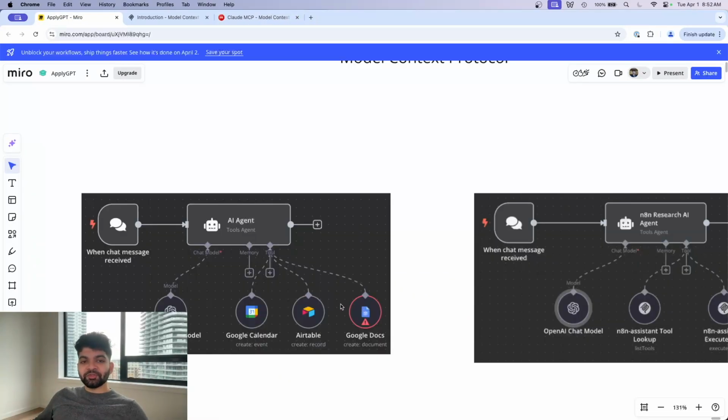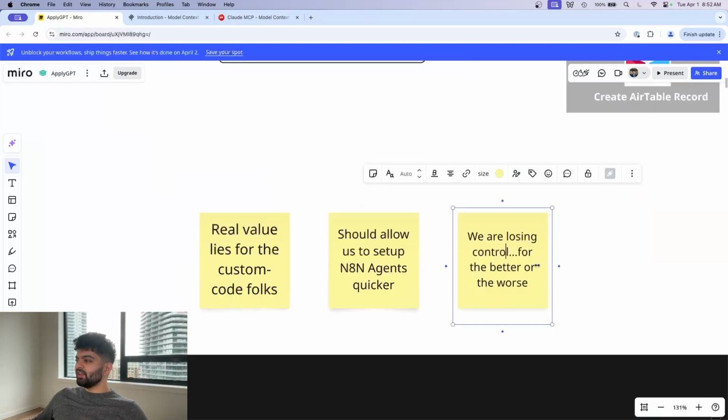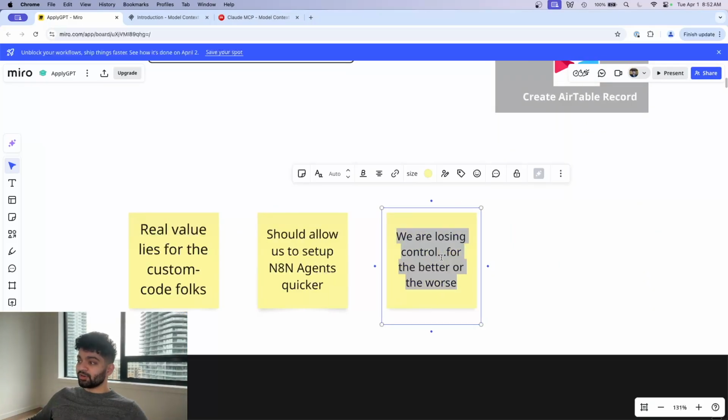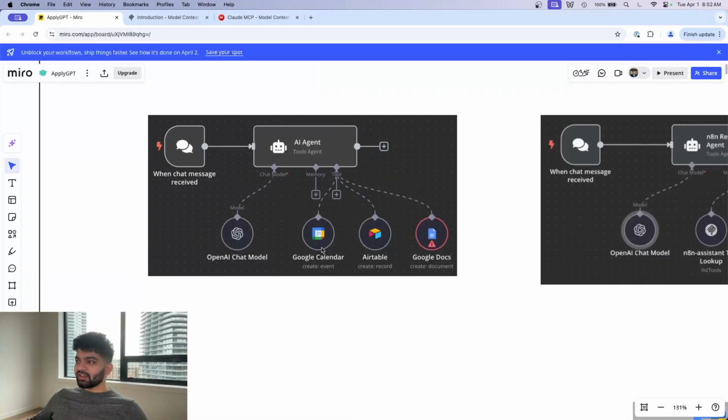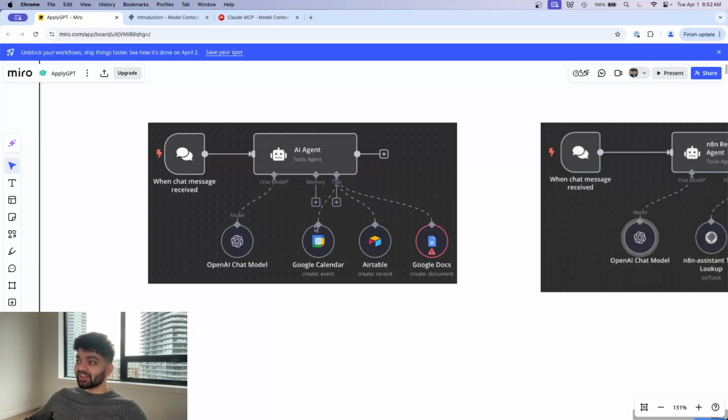The last thing I want to leave you off with is that by using MCP, we are losing control, for the better or the worse. So if there's a situation where you need to make a custom edit, let me put it to you guys this way. If I wanted to go into this Google Calendar and change the way that it connects to this tools module with an AI agent, I can't do that. I have to assume if I'm using N8N, this is the way it is and I can't change it.